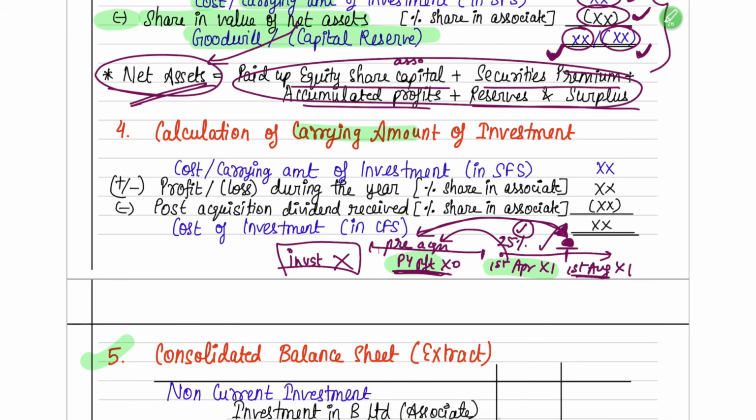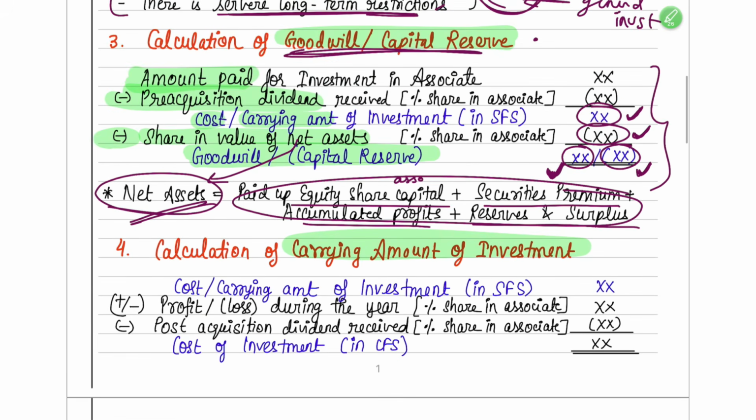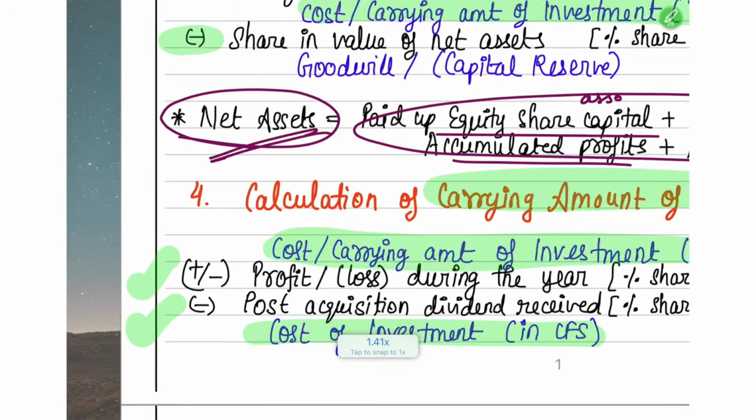Next, calculate the carrying amount of investment. How will you find it out? Above itself we found out the cost or carrying amount of investment in SFS. But now if you have to find out the cost of investment in CFS, you have to do two more adjustments.